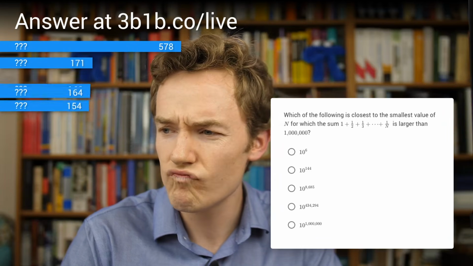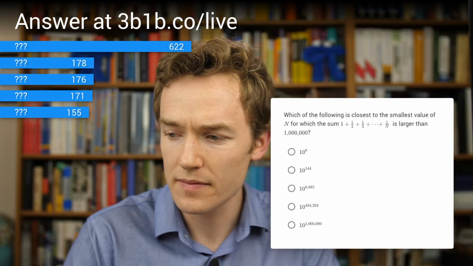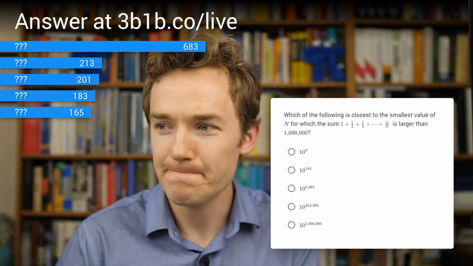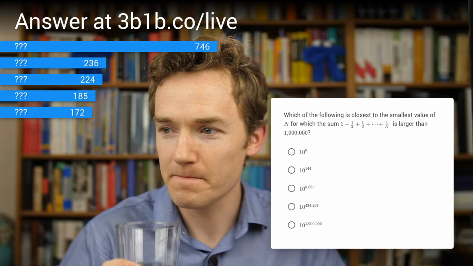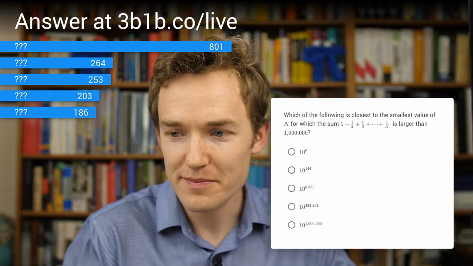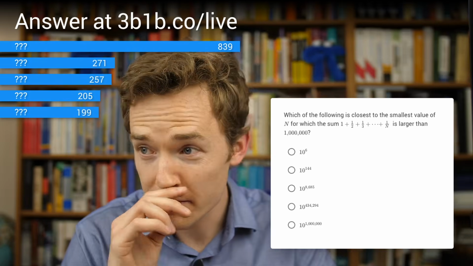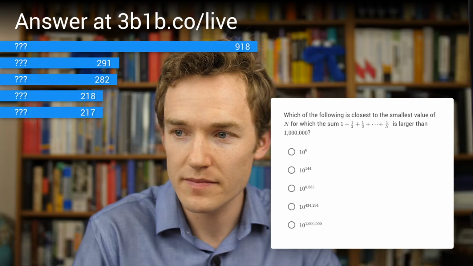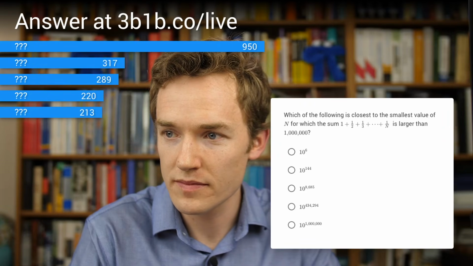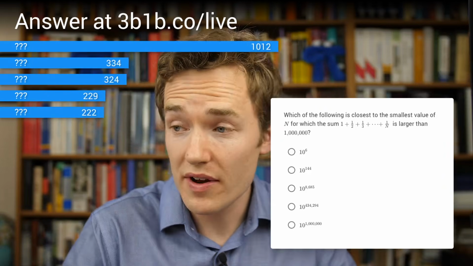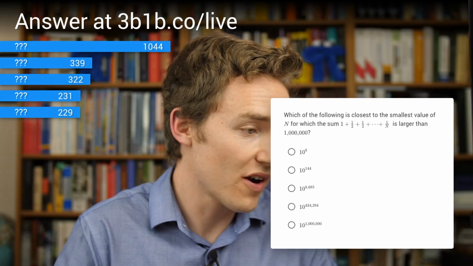And I'll give another 20 seconds or so here. All right, even if you're not necessarily finished, I'll go ahead and see where people are on this one, lock in the answers, and then explain where it comes from.